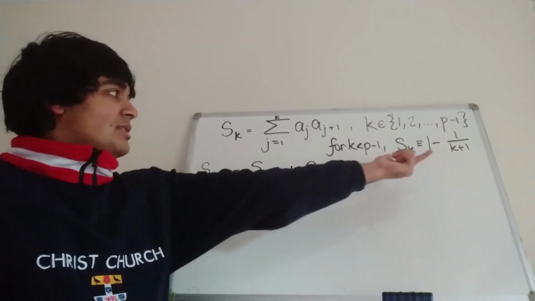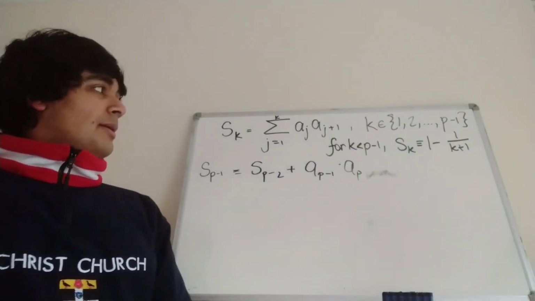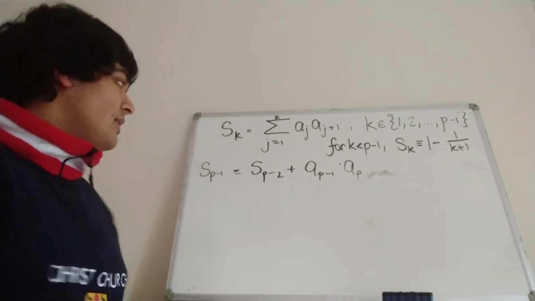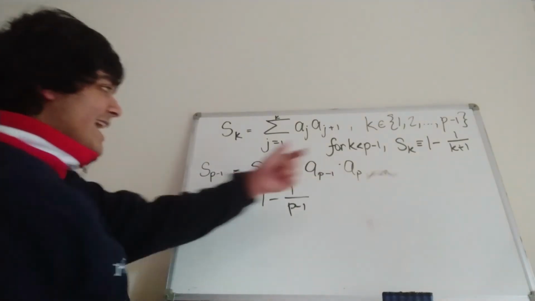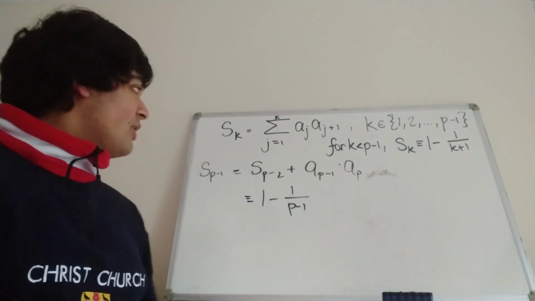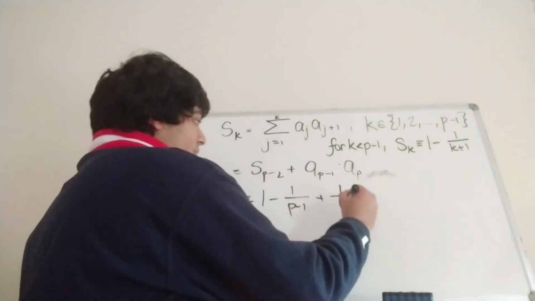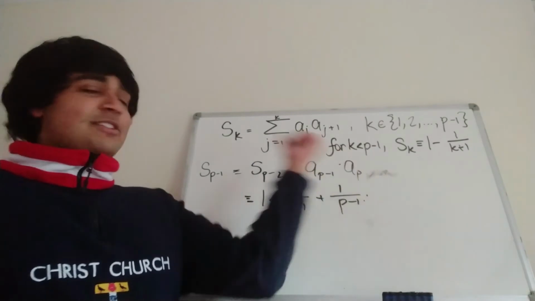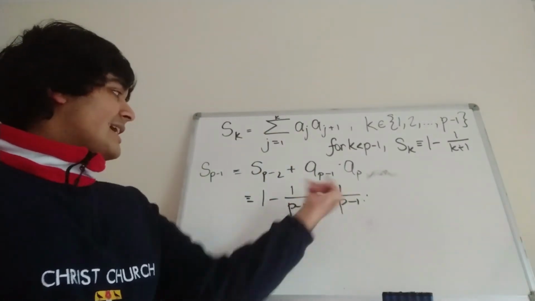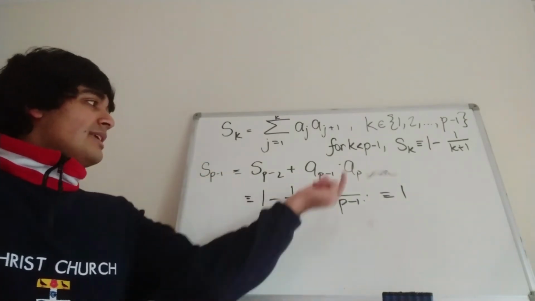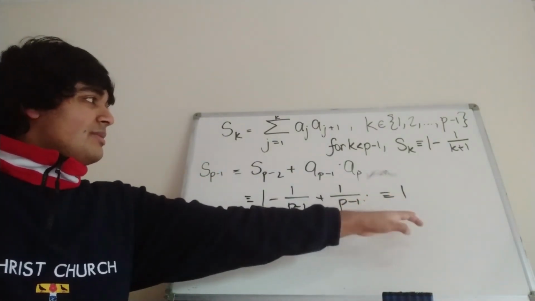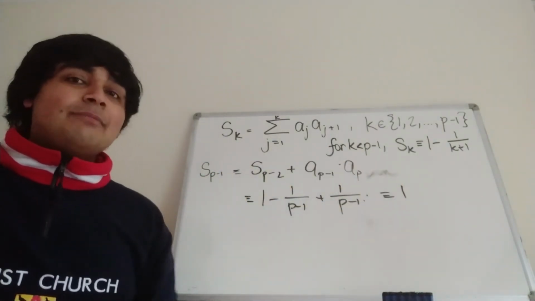s_{p-2}, well, we just worked out, is congruent to 1 minus 1 over p minus 2 plus 1. So this guy here is congruent to 1 minus 1 over p minus 1. And then a_{p-1}, remember, is just 1 over p minus 1. And a_p is just a_1, which is 1. So these guys cancel out quite nicely. So this is just congruent to 1. So s_{p-1} is congruent to 1. Now what I'm going to do is show that each of the s_k's are distinct mod p, and then we'll be done.